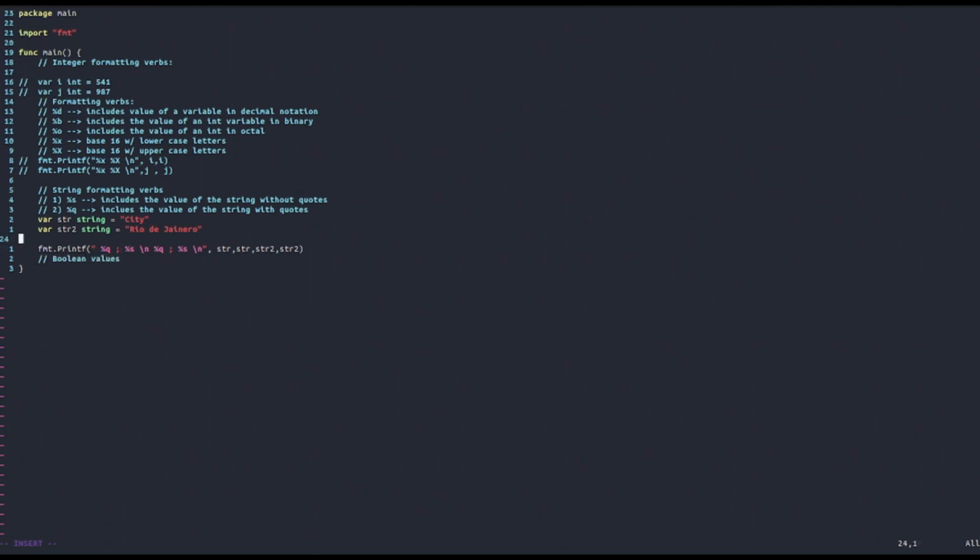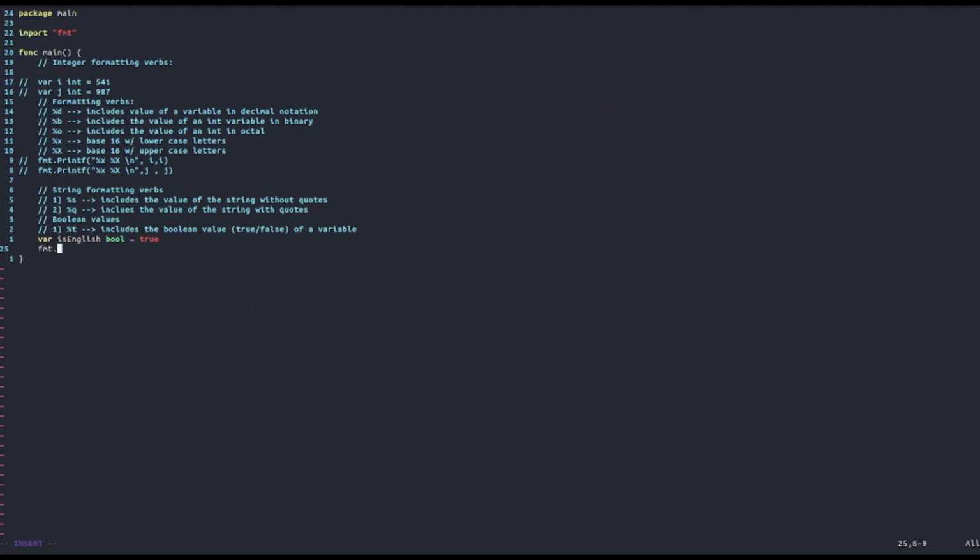So you can also use formatting verbs for Boolean values, and actually there's just one that you need to know, and that is the %t. That just includes the Boolean value, that is true or false, of a variable. So let's, for example, declare a variable that could be isEnglish, and that is a Boolean type, and set it equal to true.